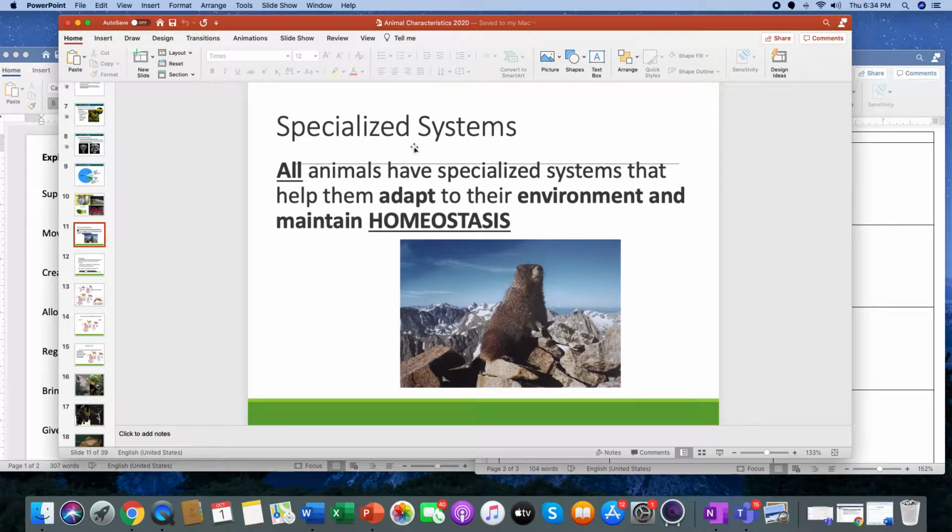The reason that we talk about the Big 7 is all animals have specialized systems to help them adapt to an environment and maintain homeostasis. Homeostasis is a tendency toward a stable equilibrium. What that means is your body likes to stay about 97 degrees. Your body likes to have water in it. Your body likes to have food in it. All these systems help adapt for homeostasis. As we're going through these slides, I'm going to go back and forth to the notes.